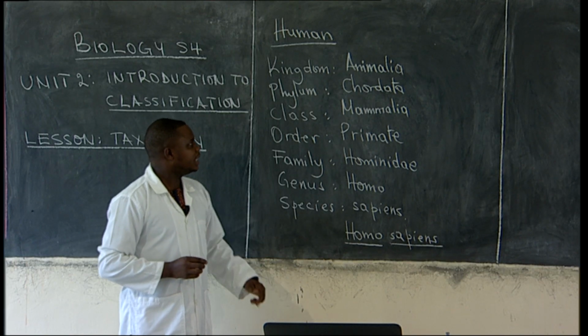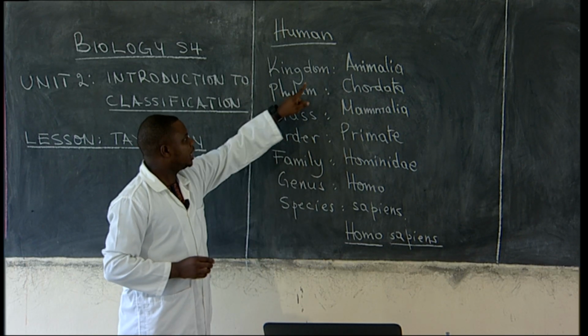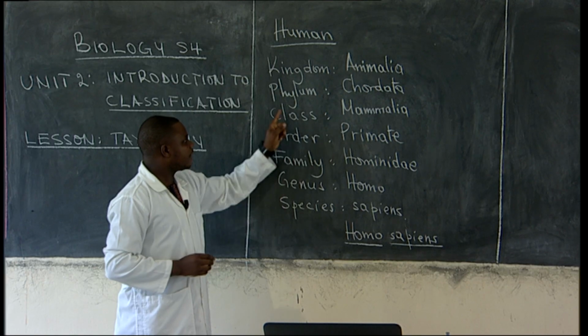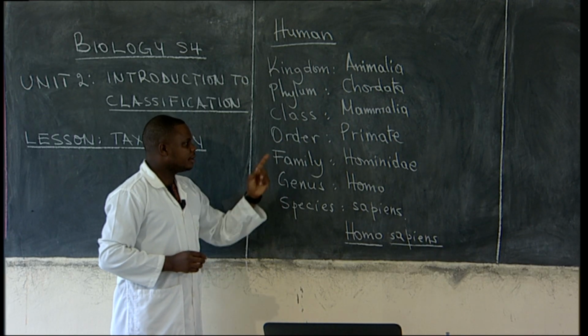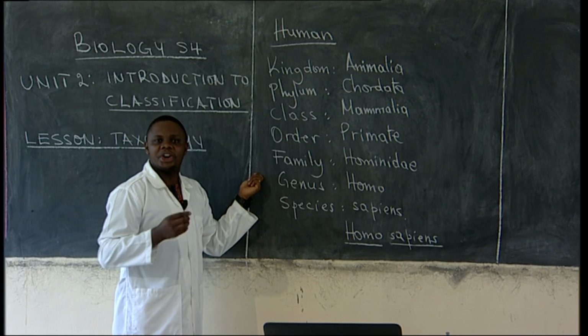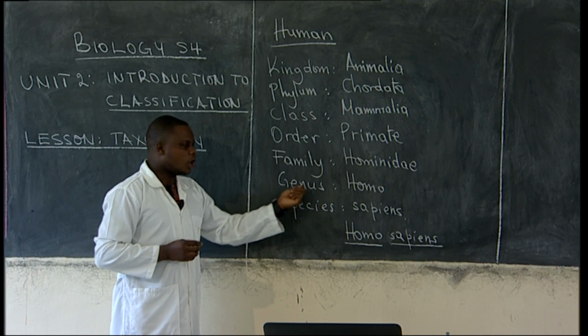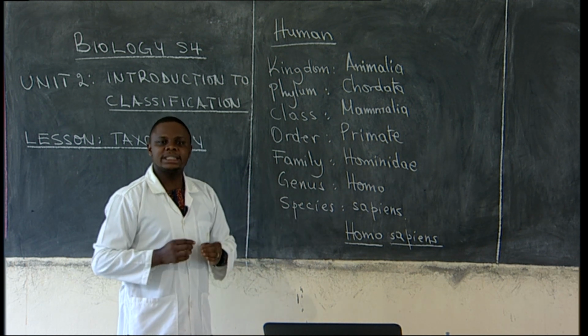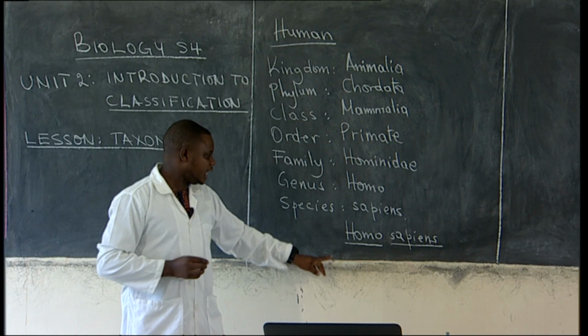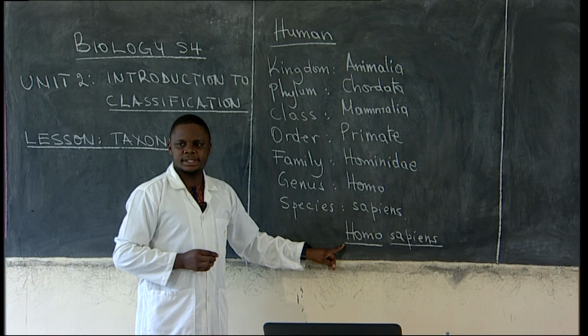So, humans belong to kingdom Animalia, phylum Chordata, class Mammalia, order Primates, family Hominidae, genus Homo, species sapiens. So the scientific name of humans is Homo sapiens.